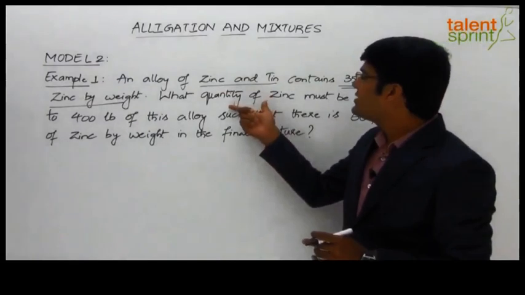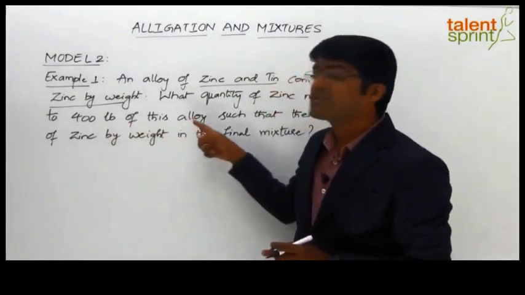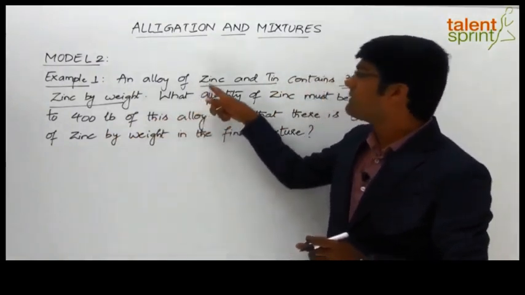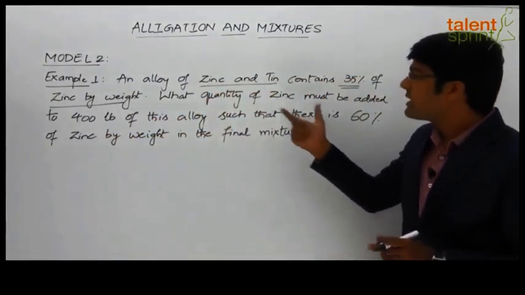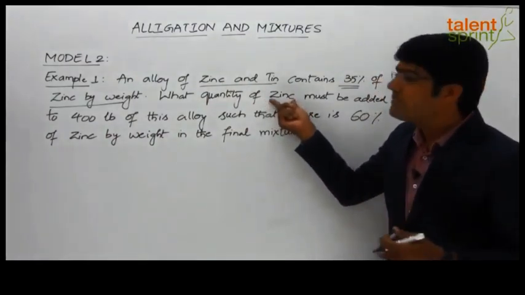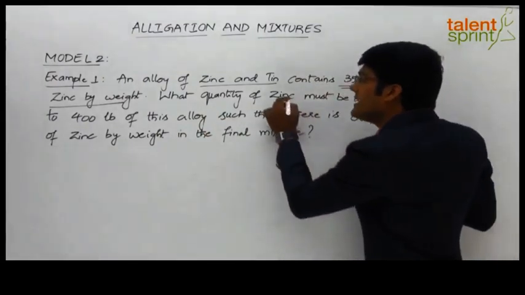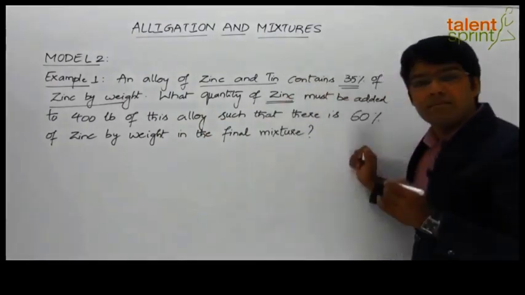Now what quantity of zinc must be added to 400 pounds of this alloy? This alloy here is nothing but the first alloy of zinc and tin. So what are we adding here? We are adding some zinc. What quantity of zinc must be added to 400 pounds of this alloy? So clearly the compound that is being added is only zinc, pure zinc.